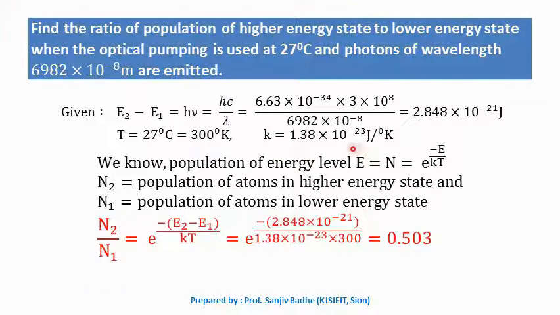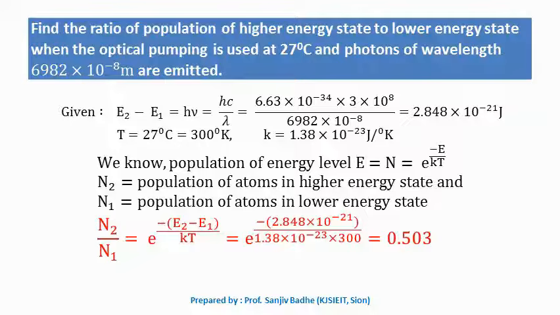Temperature is given, k is given, Boltzmann constant we know. Temperature again is written in Kelvin because Boltzmann constant is written in per Kelvin. Again the Boltzmann relation gives us the population of energy level E as e raised to minus E by kT. So population of the ground state we can write as N1 equal to e raised to minus E1 by kT, and population of the excited state as N2 equal to e raised to minus E2 by kT.